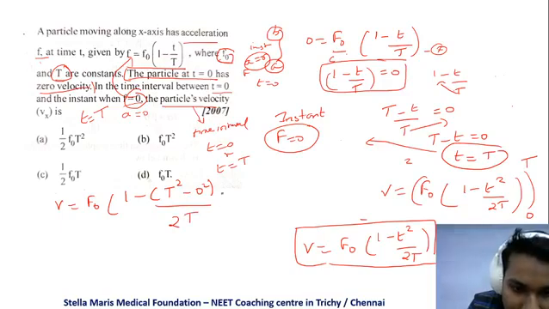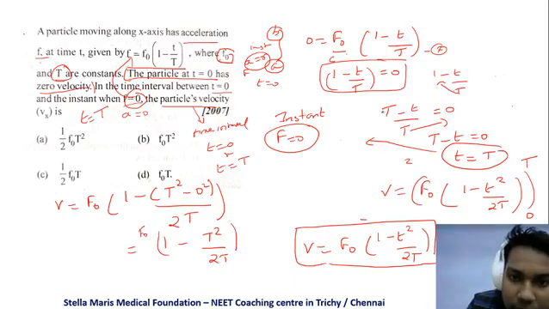I'm going to write this. So what happens here? 1 minus t squared by 2t, into f naught.